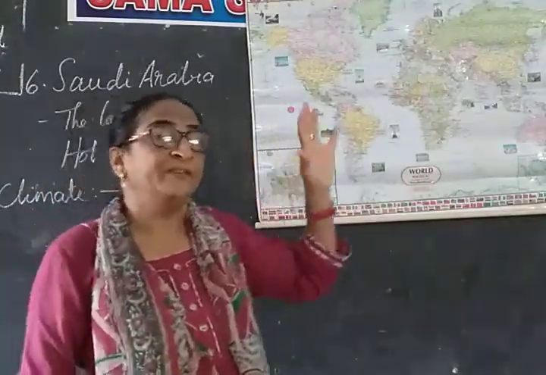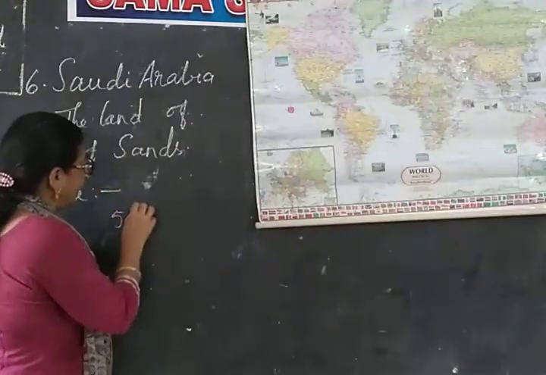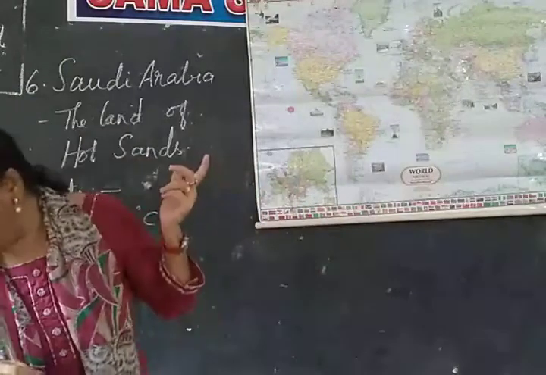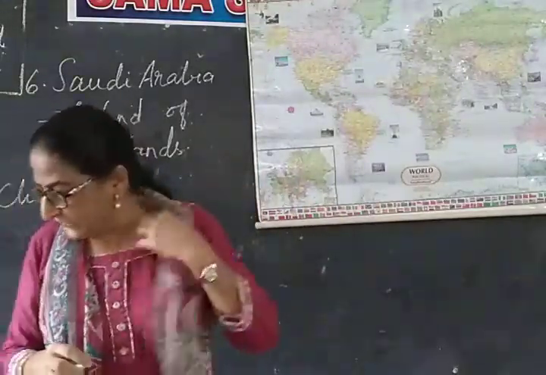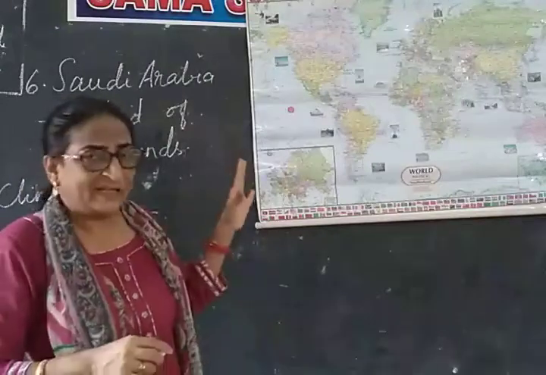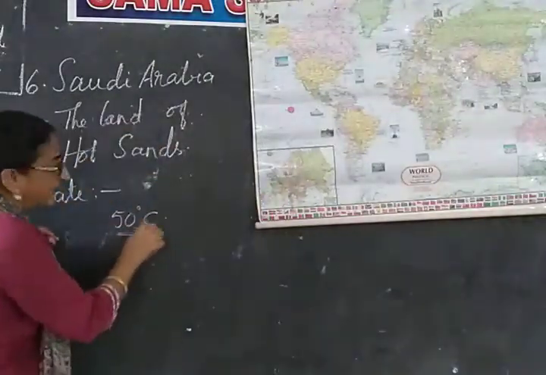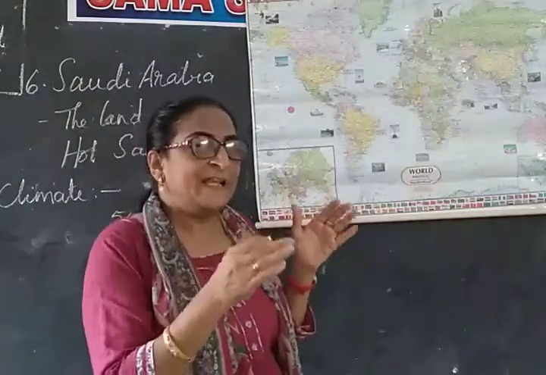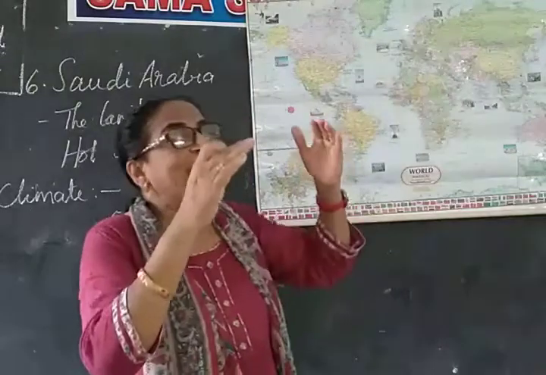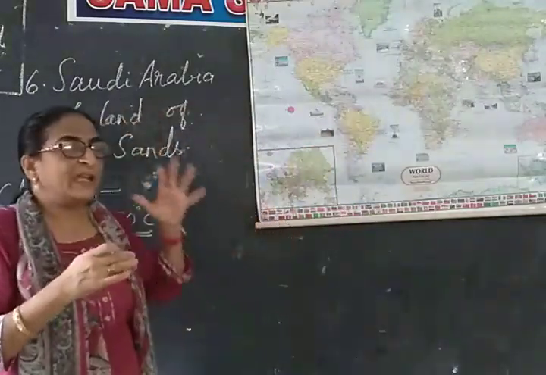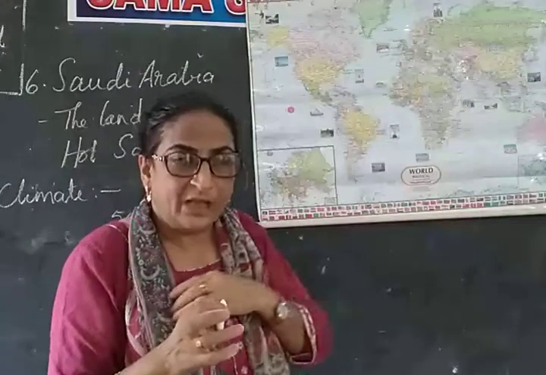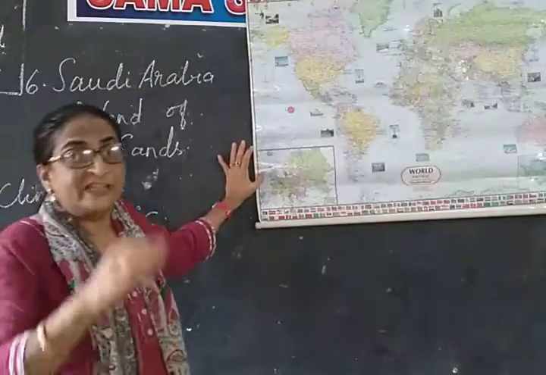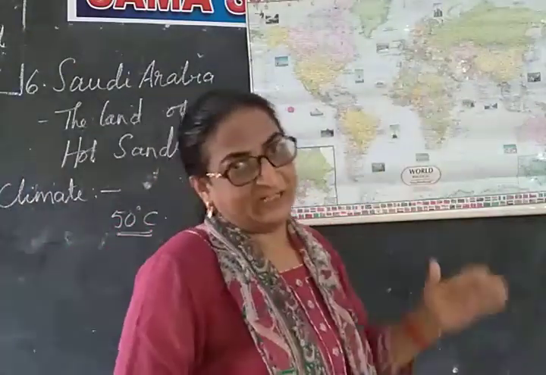And the temperature may even rise to 50 degrees centigrade. So days are very hot and the temperature will rise to 50 degrees and the rainfall is very little and the sun is hot throughout the year. So what happened? The days are very hot. And night time what happened? Because the sun will lose the temperature fast and nights may become cool. So in this way the days are very hot and the nights will become very cool. So the nights are cold here. So there is a great difference of temperature between the day and night, isn't it?